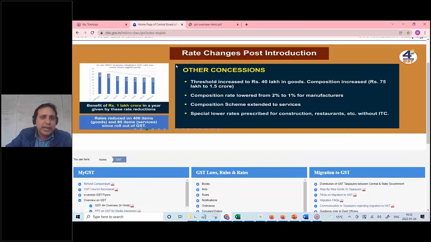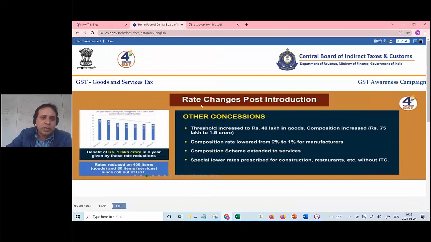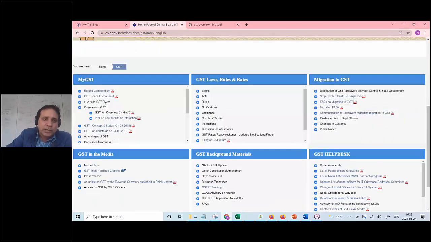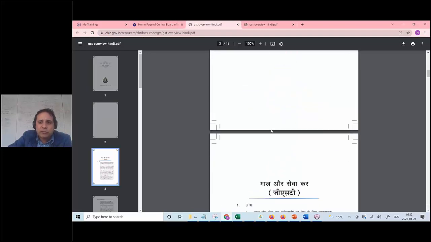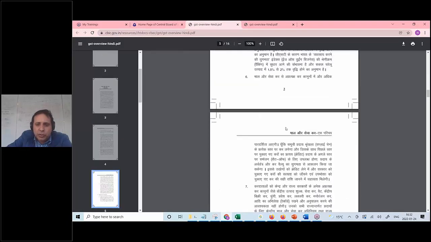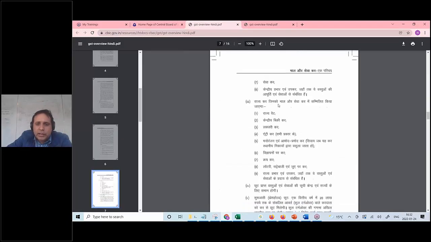This is the CBIC website, cbic.gov.in. I'll go to the home page. Look at it, overview of GST. So I'll go to GST overview in Hindi and I open up this file. And राज्य कर जिनको माल और सेवा में सम्मिलित किया गया है, look at entry 6, which is विज्ञापनों पर कर, which is tax on advertisement.